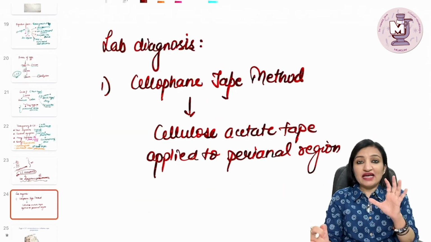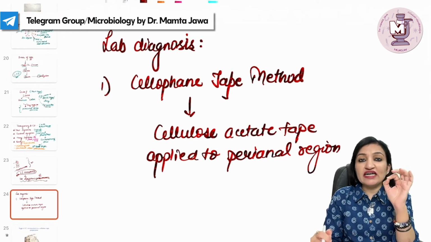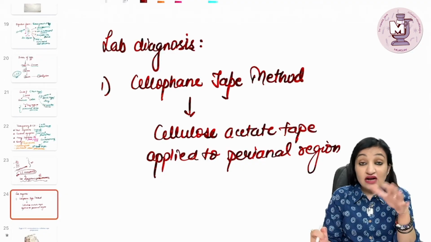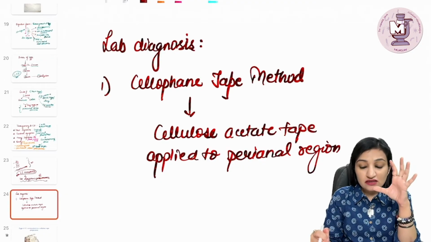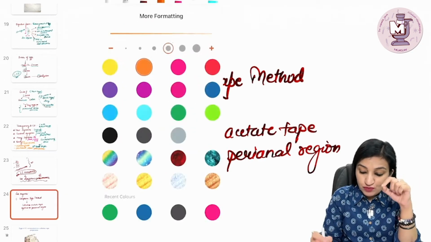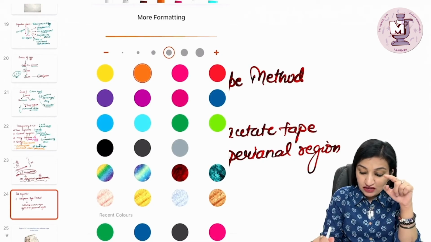Now, lab diagnosis. As I told you, this is a very typical nematode in the sense that the eggs are not going to be present in the feces. Rather, they are being deposited in the perianal region. So the eggs have to be identified in that region to make a diagnosis.